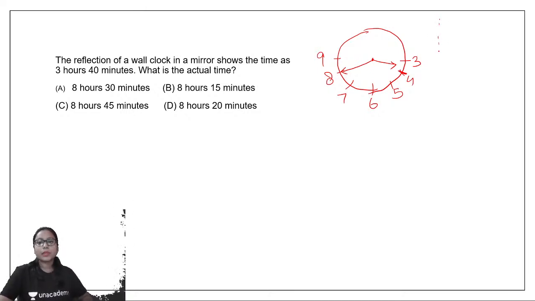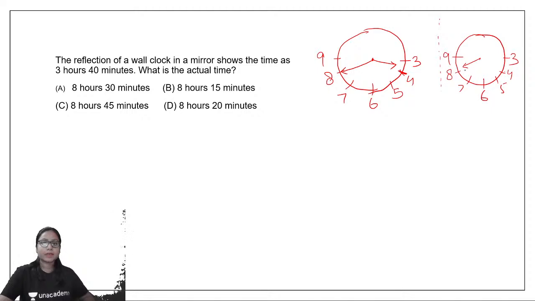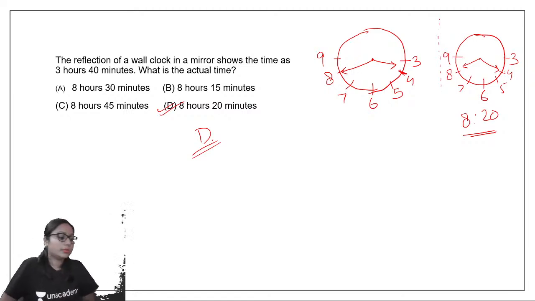Now, if I have to make a mirror image of this, okay, then this is 9, this is 3, this is 6, 4, 5, 7 and 8. Okay, so if I make mirror image of this, the hour hand here would lie between 8 and 9, but it would be slightly towards 8 as it is the reflection of 4, and the minute hand would be on 4 completely. So the time which is displayed here is 8:20. So answer to this question would be option D, which is 8 hours 20 minutes.